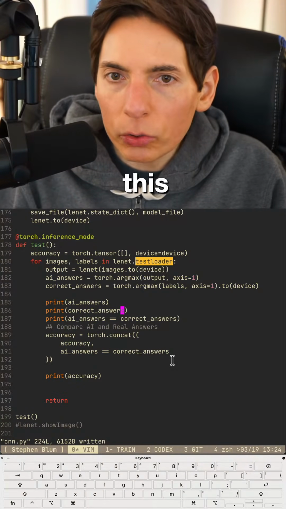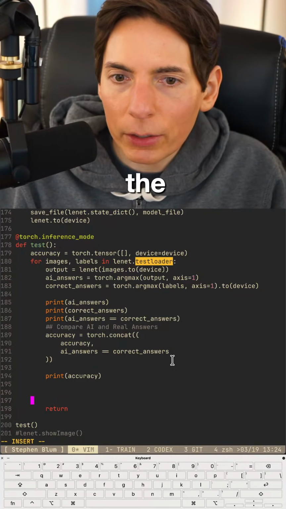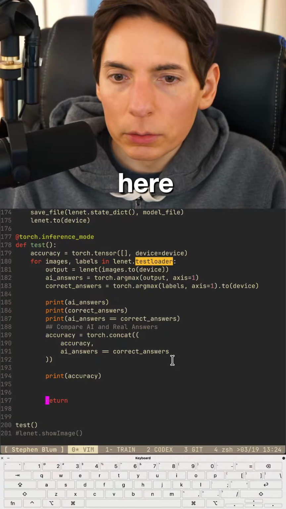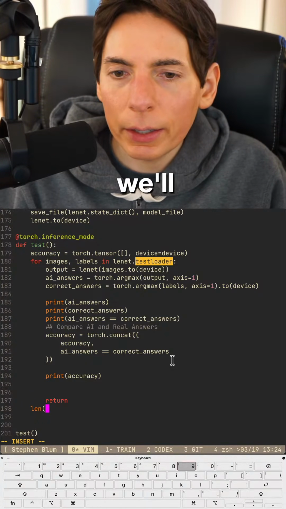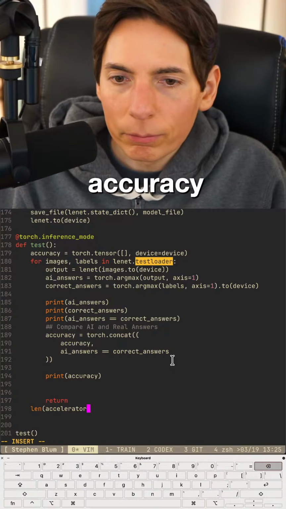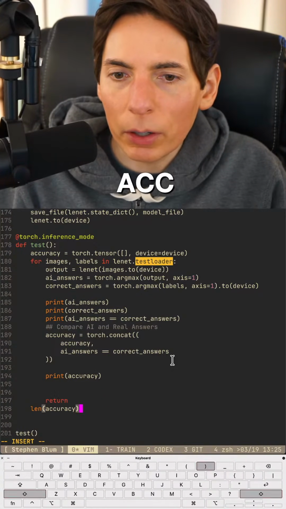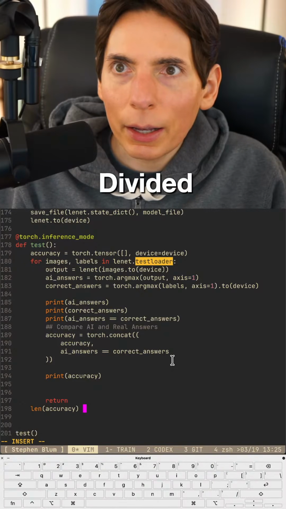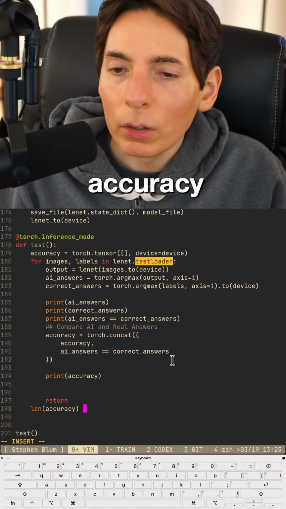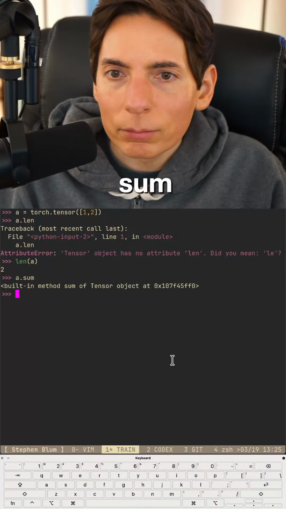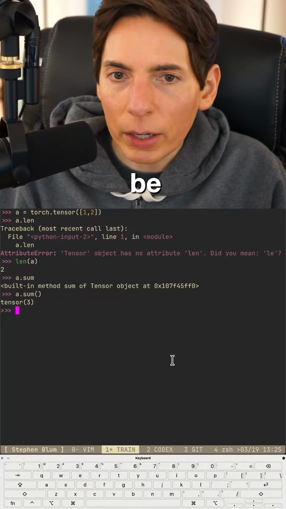So once this is all done, we should be able to get the full answer here. We'll say len of our accuracy, not accelerator, accuracy, ACC. There we go. Divided by the sum of the accuracy. Is it a dot sum? It is, okay. So that should be 3? Okay, good.